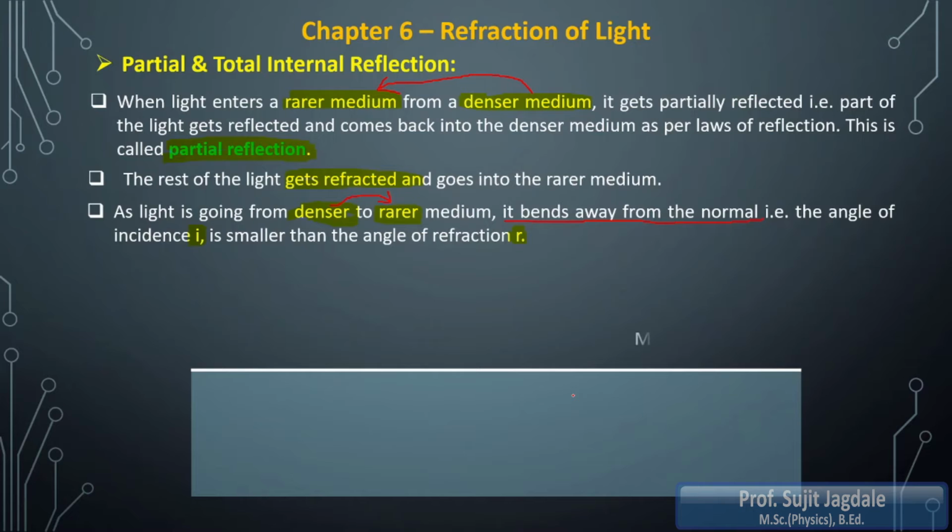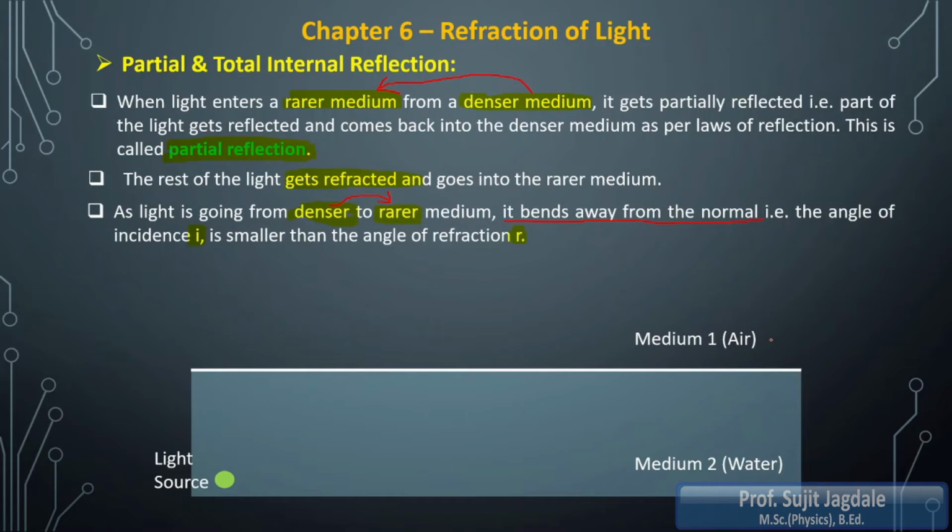Here the upside medium is air and the downside medium is water or glass, any medium you can take. If you want to take glass, no problem. If you want to take water, no problem. Both are denser medium. So these are two mediums which we are going to use for this particular experiment.